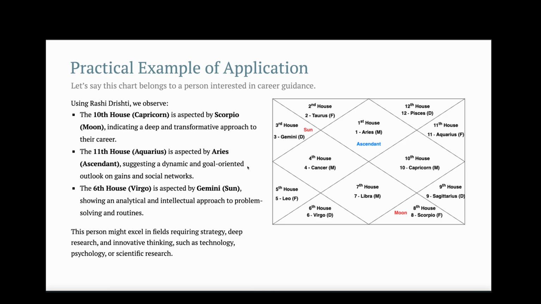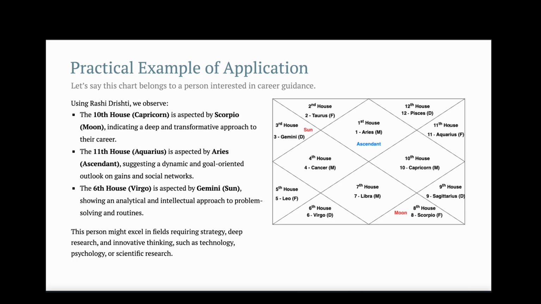Now let's look into the practical example of this Rashi Drishti. So for example, let's say a person with this chart has come for career guidance. Now looking at the Rashi Drishti, what we can say is the 10th house is aspected by Scorpio, so indicating a deep and transformative approach to their career.